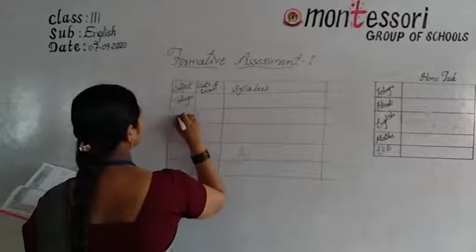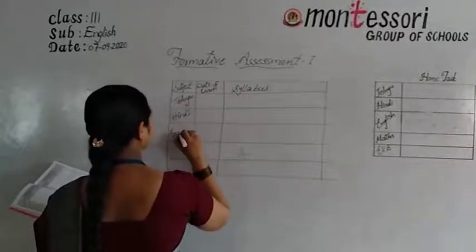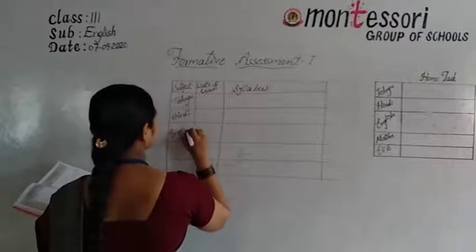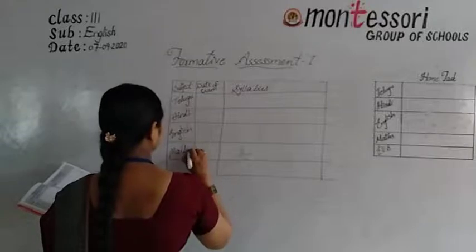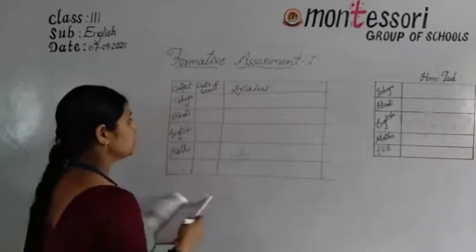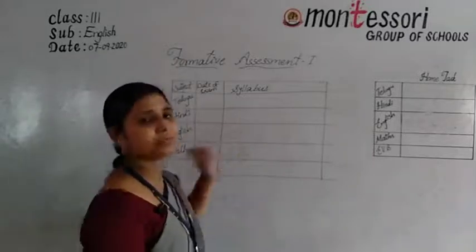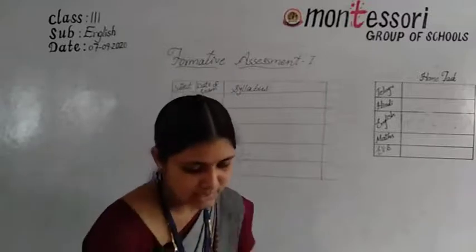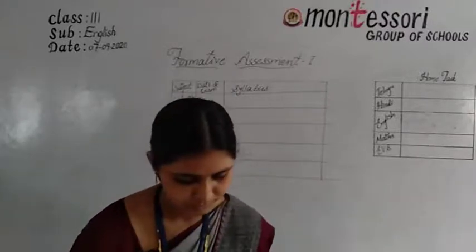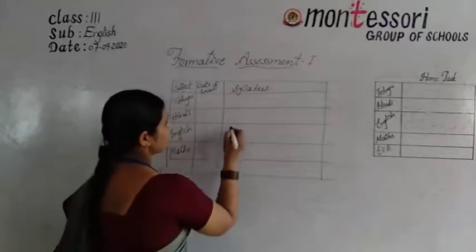Telugu, Hindi, English, maths, etc. So where you have to write the syllabus? English. Which subject is now? English. What is the syllabus then? Write the syllabus here.